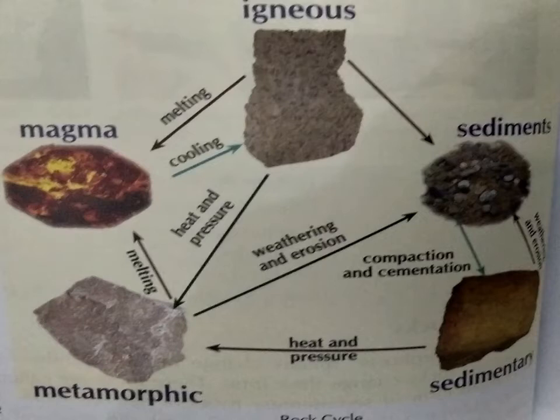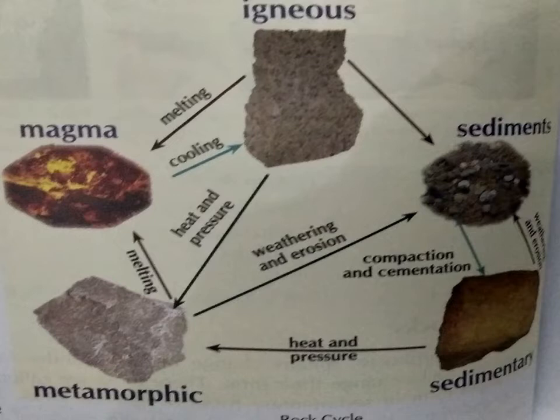Now we are going to see the rock cycle. Already I said rocks are made of one or two minerals. Rocks get recycled from one form to another. Just now I said these rocks can be changed. It is recycled from one form to another form. It is a cycle of changes.